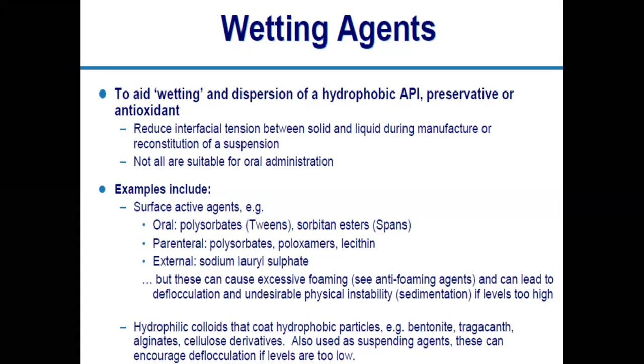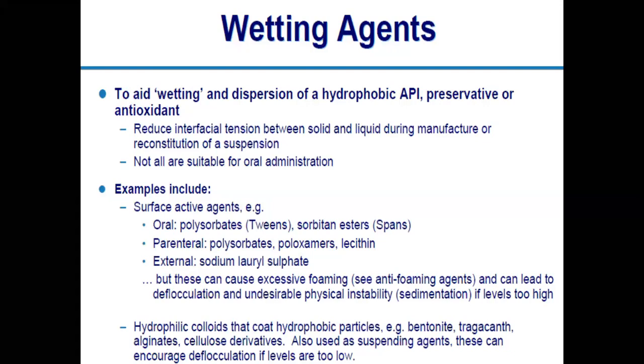These surface acting agents or wetting agents will reduce the surface tension between your drug particles and your vehicle. And that's why, due to the reduction of that surface tension, your drug particles will easily get wetted by your liquid, and they will reach inside your vehicle, and they will remain inside your vehicle.